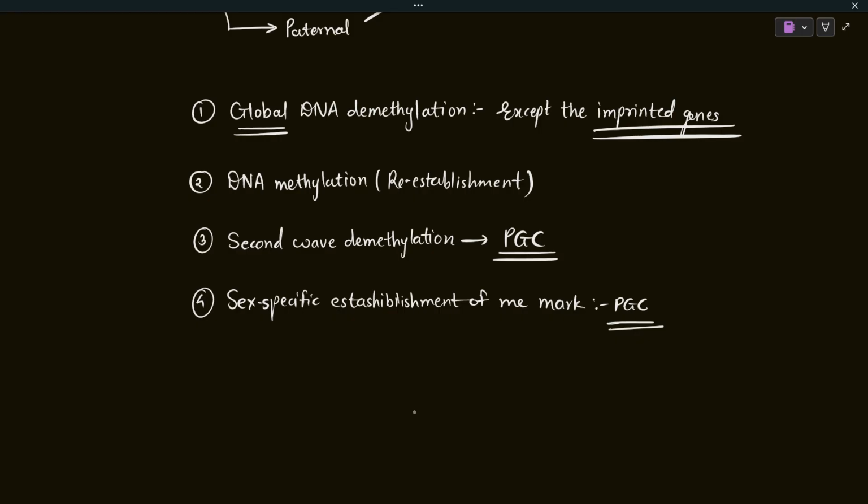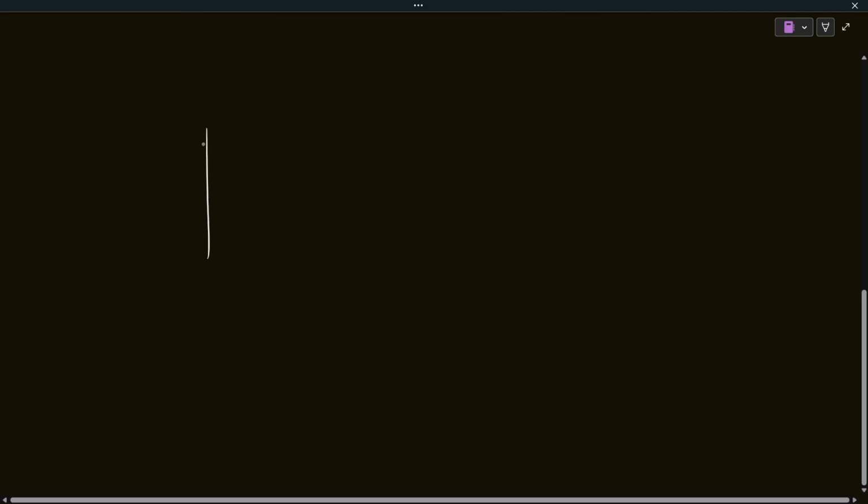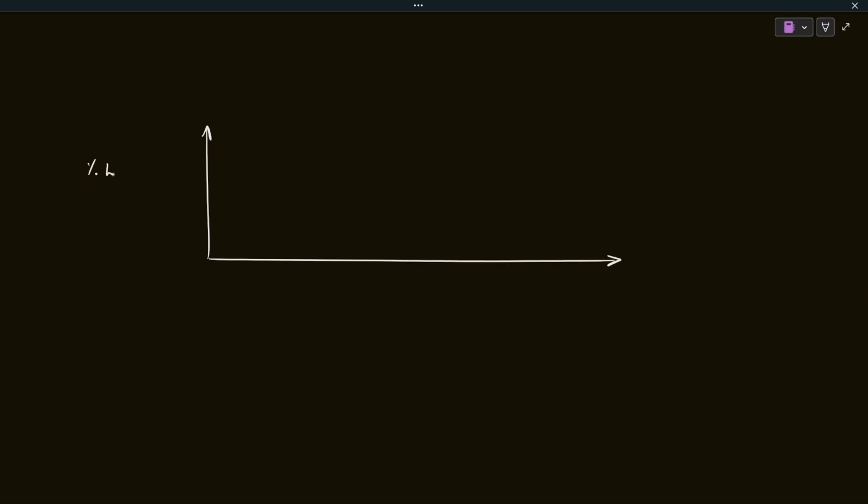So let's plot this on a graph. This is the y-axis and this is the x-axis. The y-axis denotes the percentage of DNA methylation. The highest represents 100%, meaning the whole genome is highly methylated, or it's not methylated, meaning it has undergone demethylation. And the x-axis represents time, meaning the stages of the life cycle.